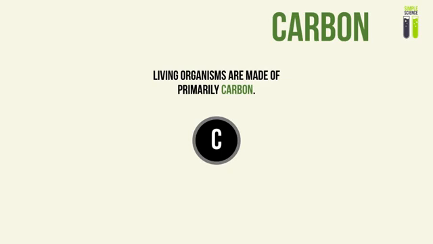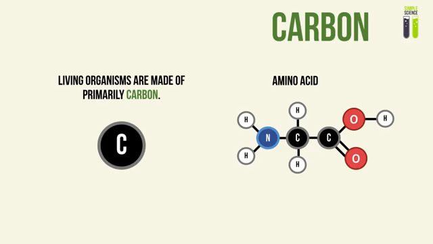So in this video I use living organisms to introduce organic chemistry. Living organisms are made primarily of carbon. You will find a prevalent number of compounds inside us and other living beings, and they will be made of carbon, such as amino acids, which basically make up protein.